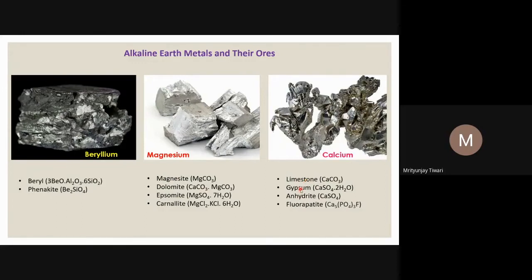And then gypsum also contains calcium. The gypsum formula is calcium sulfate and 2 water of crystallization. So calcium sulfate 2 water is gypsum, and anhydrite is simple calcium sulfate, no water of crystallization. And fluorapatite is apatite. Usually this kind of formation also happens in our teeth enamel. So this is a formation of fluorine. So it's calcium fluorophosphate, and this is calcium 5, and you can see here 3 valences.